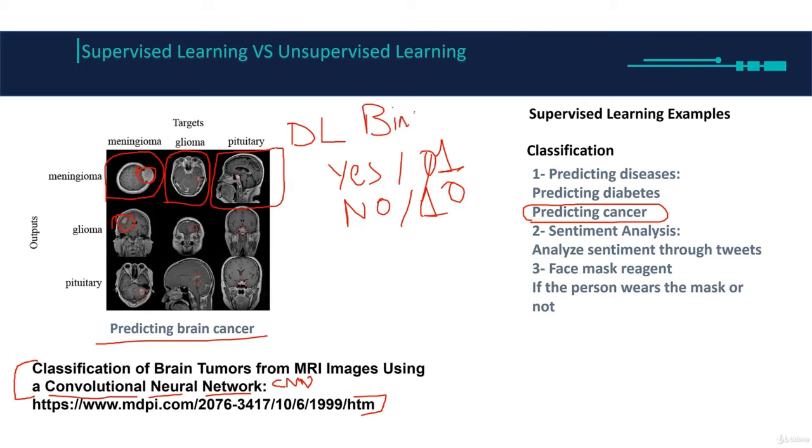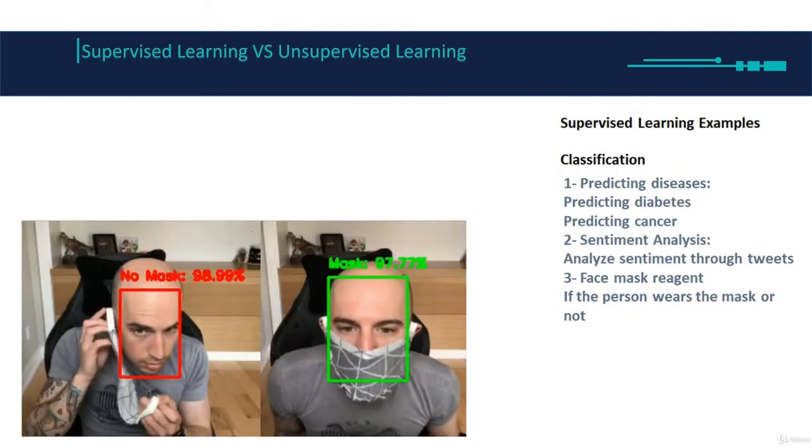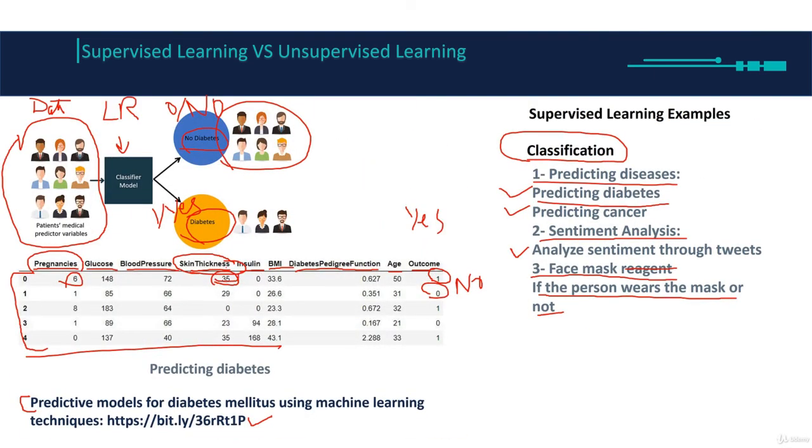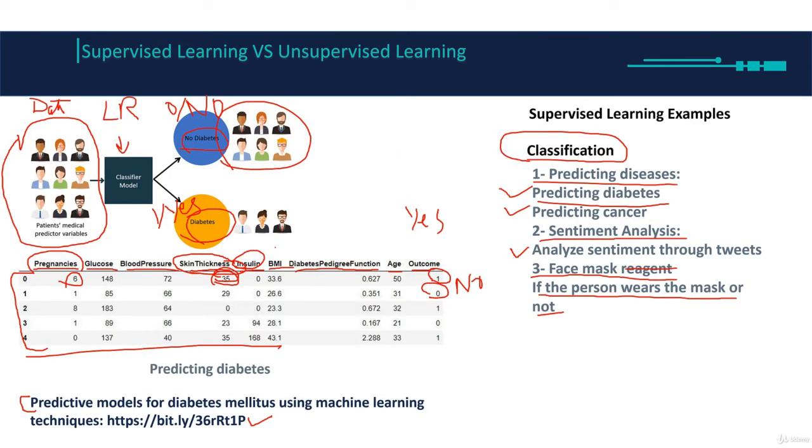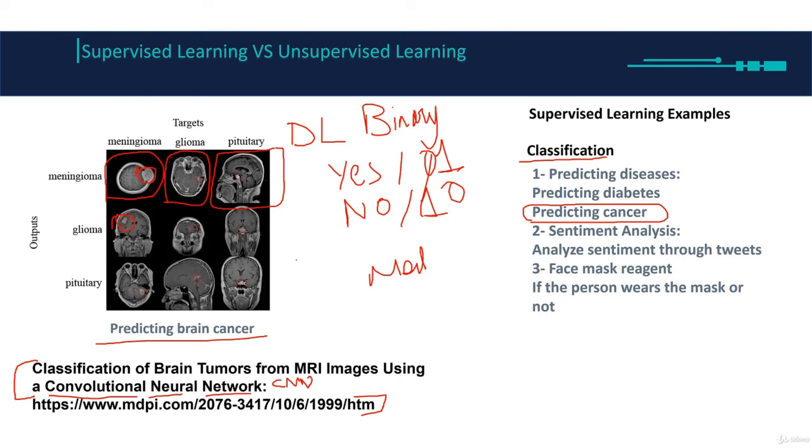It's still in the field of medicine, it's still supervised learning, and it's still classification, but here we can see the data is no longer a bunch of numbers and text. Here we have images. Simple data, we can use machine learning. Complicated data, we use deep learning. There are some scenarios where we can also use deep learning with simple data, but we'll talk about that later on.